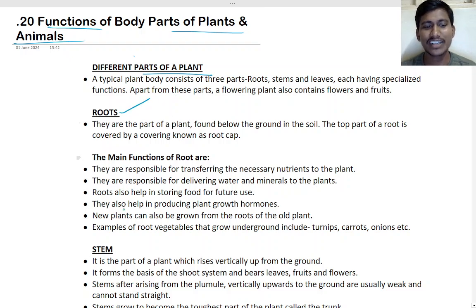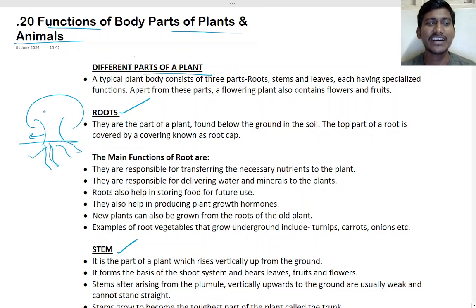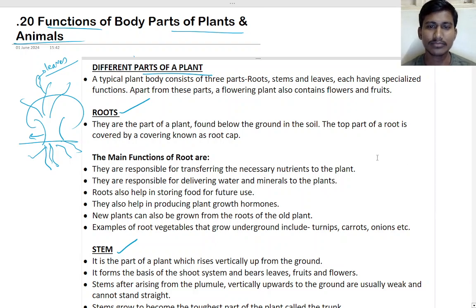Roots, right? Stem is there. This is the tree, if you take, this is the stem. Inside the ground there will be roots, and there will be branches, and leaves will be there. These are the leaves, flowers, branches and all, everything will be there. Okay, fine. So let us study about them. For page 7 you have to explain.